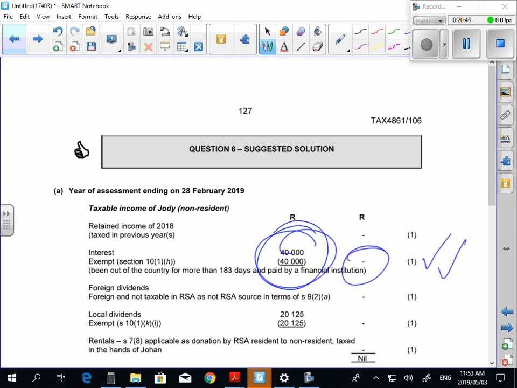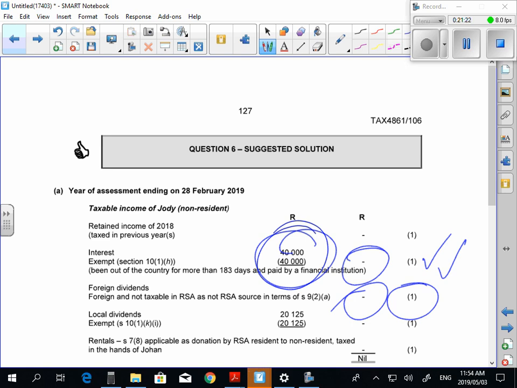Normally it's 2 in an exam, not 1, by the way, because there's normally 1 mark per principle. 1 mark for saying it's gross income, 1 mark for saying it's exempt. Here, it's not taxable at all. You only do it in 1 line. So when something's not taxable, it's dash. If something's exempt, it goes in and then it goes out. Please just understand that. I've marked for UNISA before, and there's been like 4 items of income but exempt stuff. People get 0 out of 8 because they go dash, dash, dash, dash. You've got to go in, out, in, out, in, out, in, out. Okay? You guys comfortable with it?